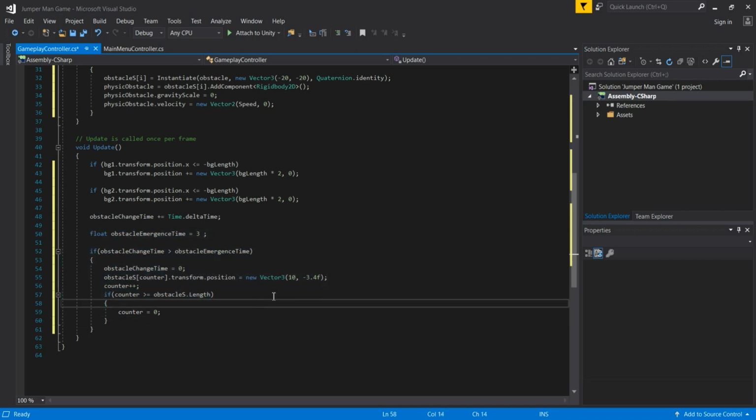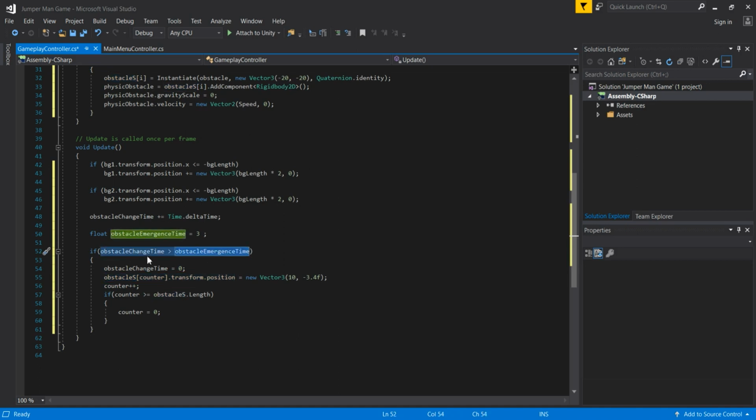We are just passing that we want to instantiate our obstacles, or actually distance our obstacles one from the other, in these positions: 10 for the x-axis and -3.4 for the y-axis, and that will be that. So you see that we use here the current position of our obstacles, and because we're checking